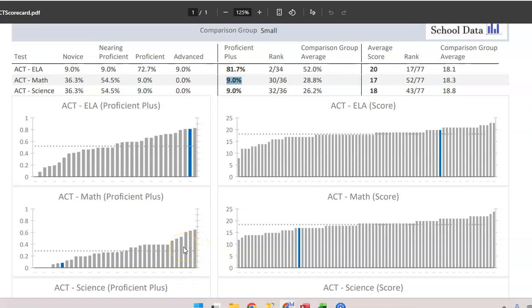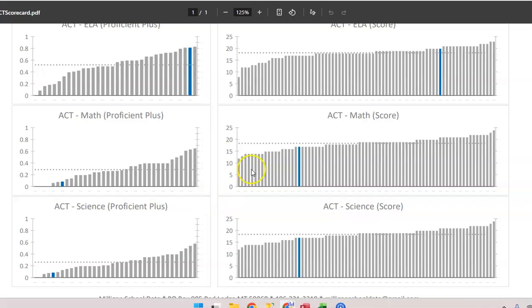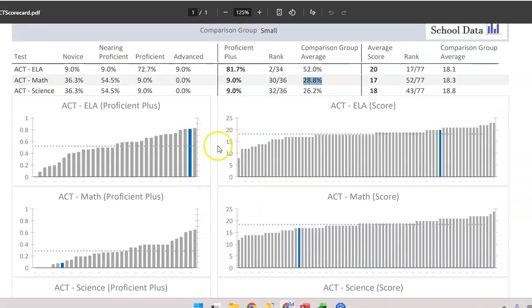And so as you're making strategic plans, this could be something where you could say that this school says in the next 3 years, we will take our ACT math at least proficient to, let's say, 30%, which would be a nice round number around the average. And that would be a goal that you could make for your school there. Very similar in the science there. So that's what I think you can do with this data.